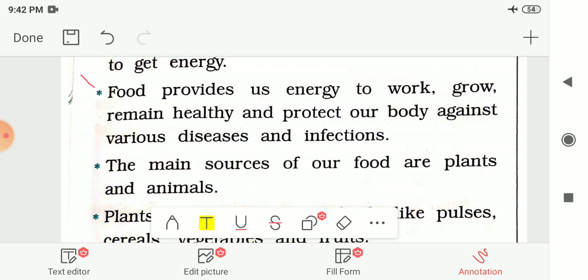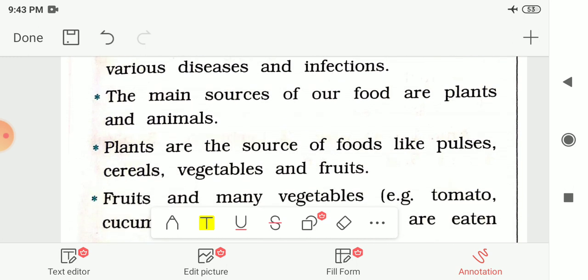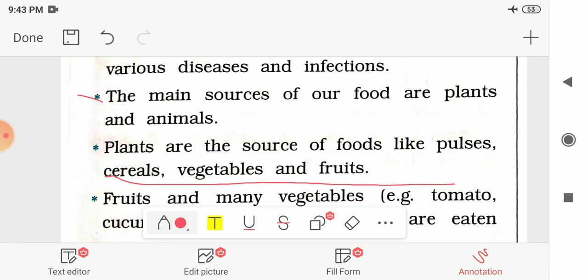This food gives us energy to do work, to grow and to keep our body healthy and to protect our body from disease and infections. And the main sources of our food are plants and animals. The plants are the sources of foods like pulses, cereals, vegetables and fruits. We are getting all these food items, that is pulses, cereals, vegetables and fruits, from the plants.